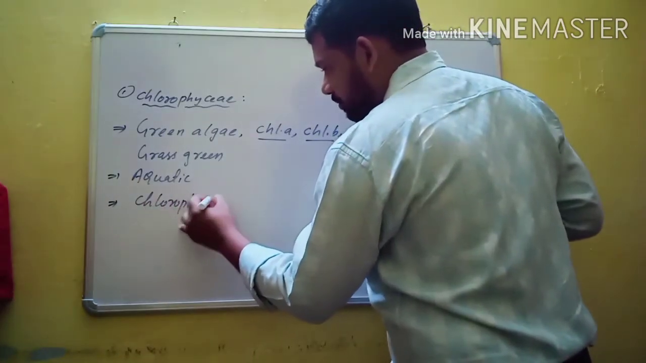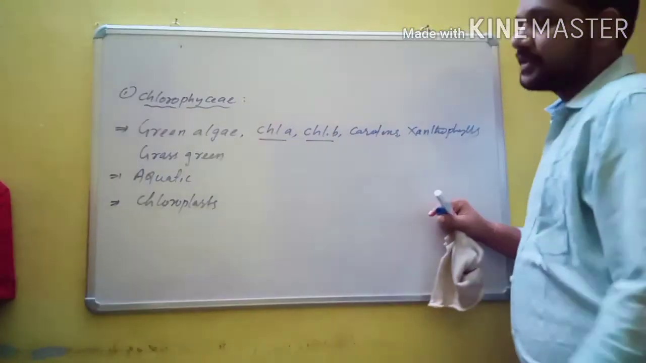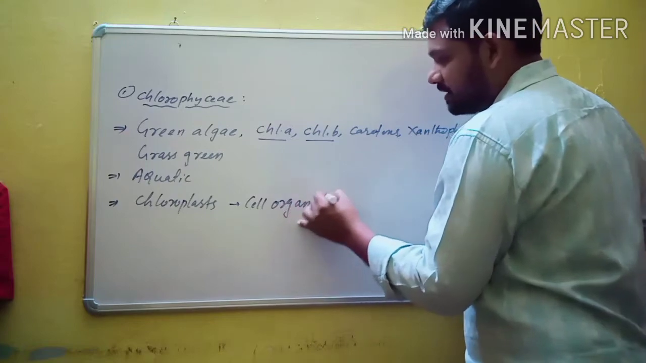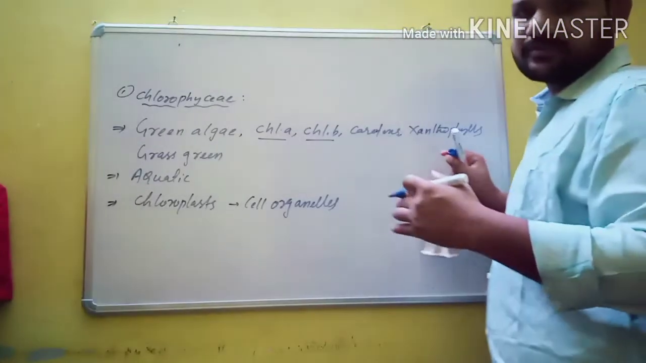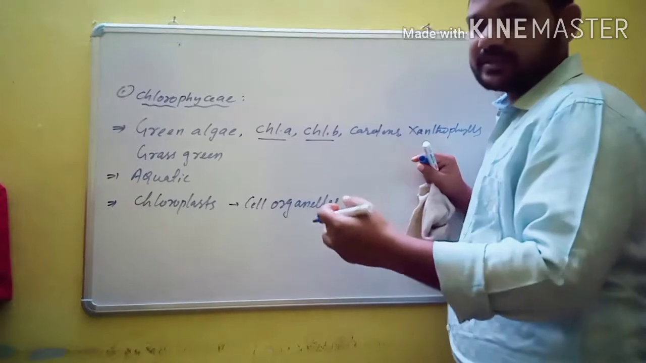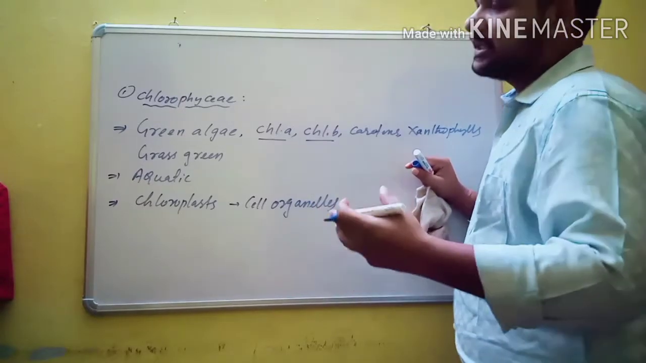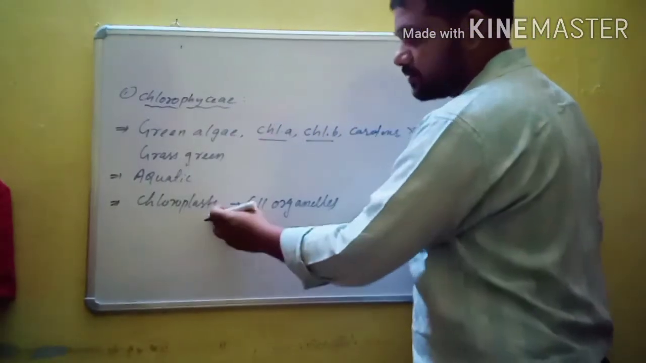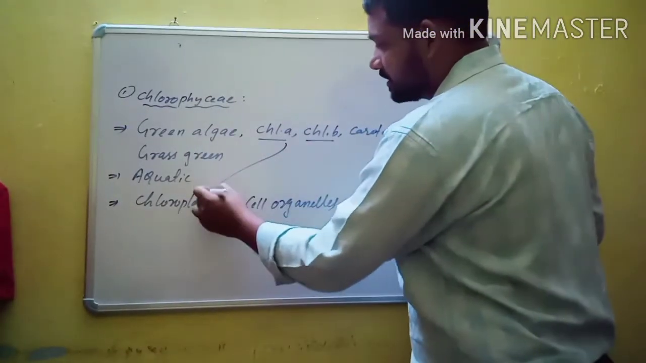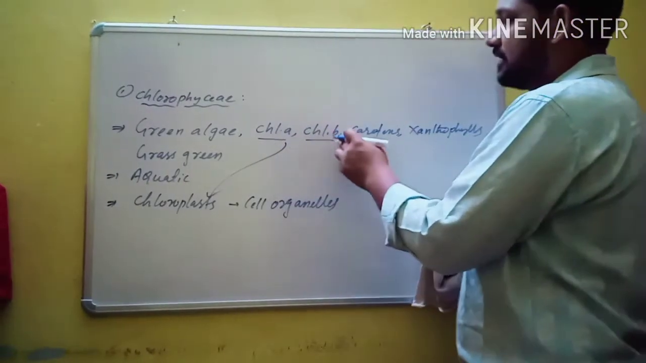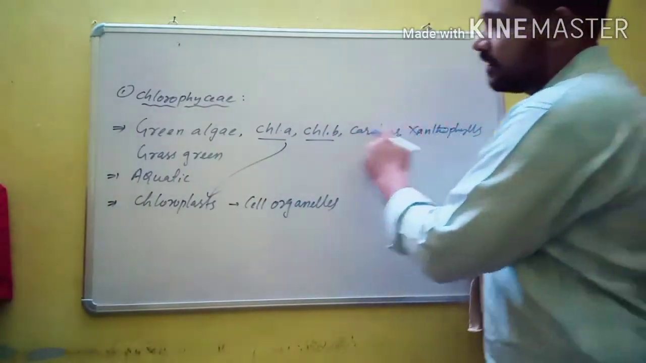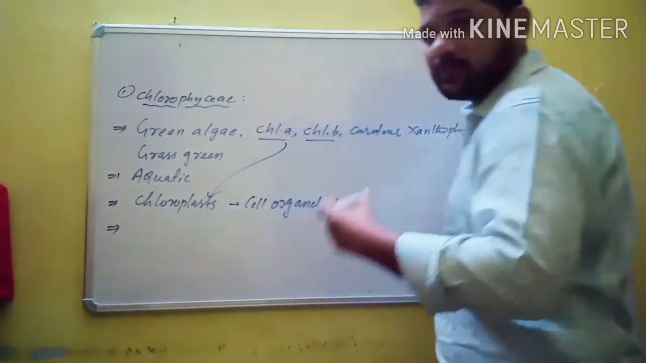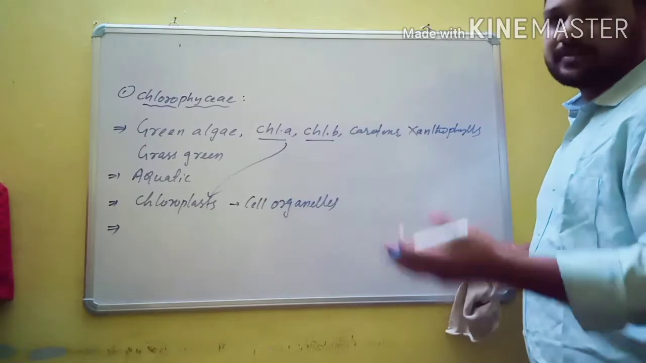So what are chloroplasts? They are cell organelles. Each eukaryotic cell has various organelles for different functions: chloroplast, mitochondria, Golgi apparatus. So these are the different types of cell organelles, and the members of Chlorophyceae also contain chloroplast. All the photosynthetic pigments like chlorophyll A, chlorophyll B, carotins, xanthophylls are present in chloroplast. And the chloroplasts have different shapes and different sizes.